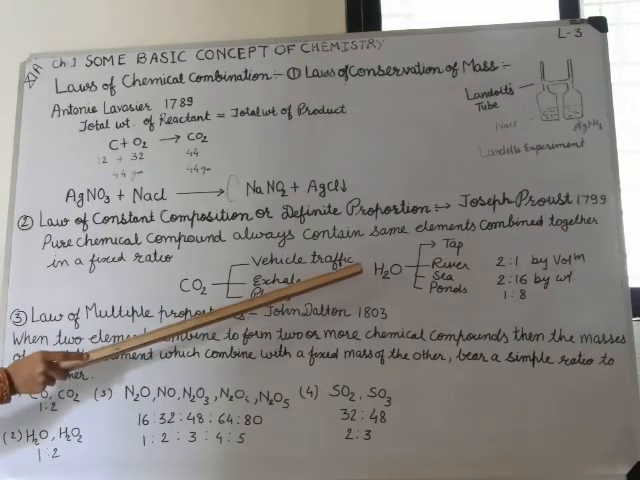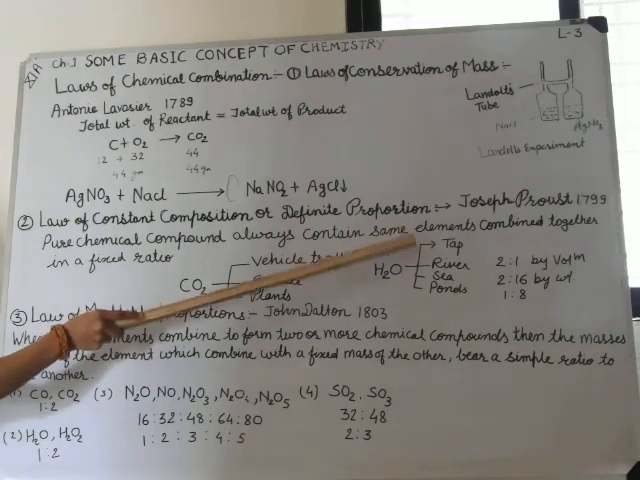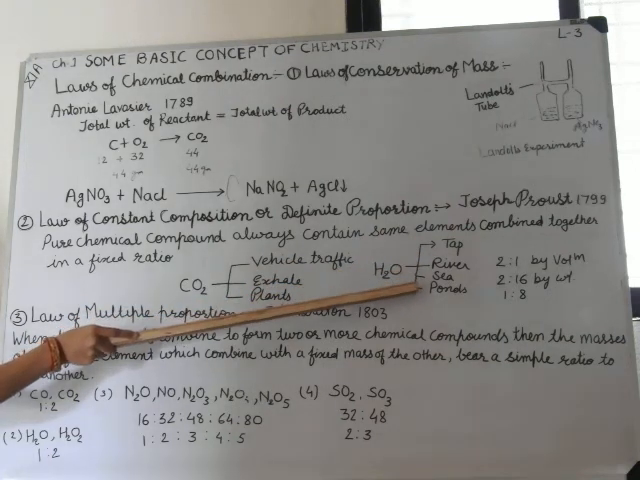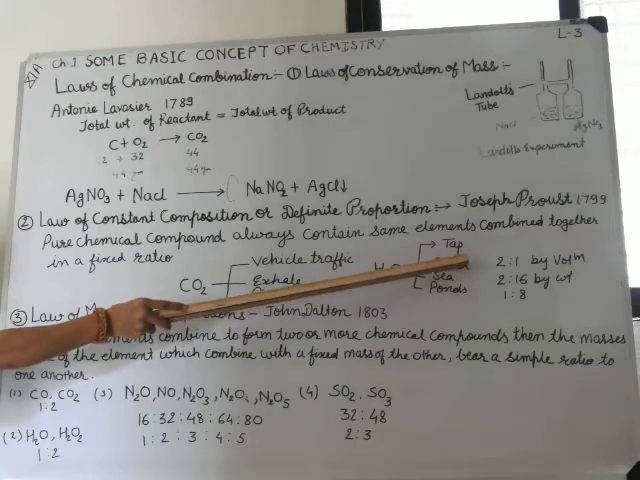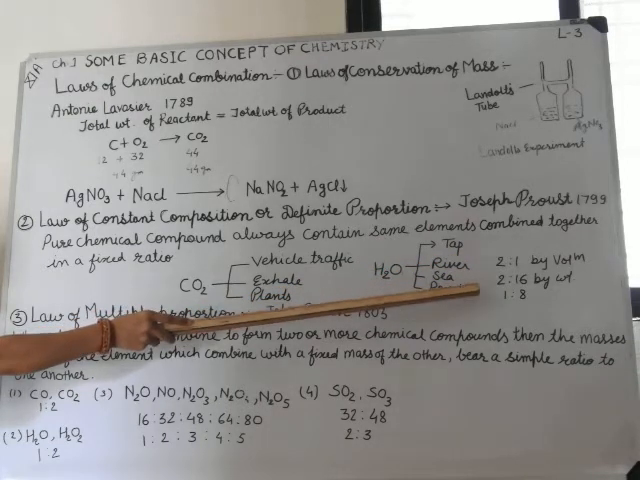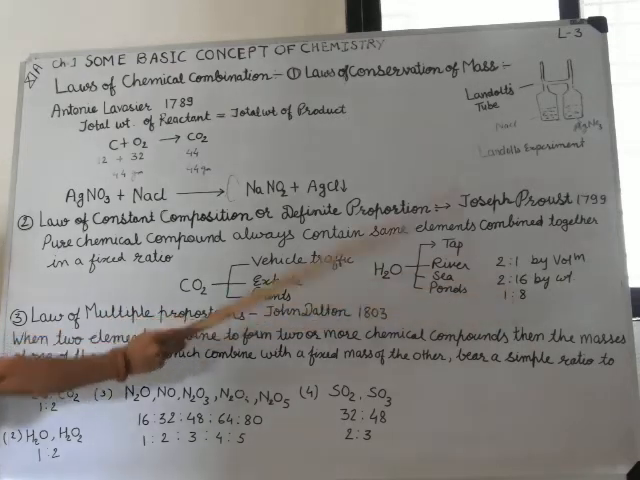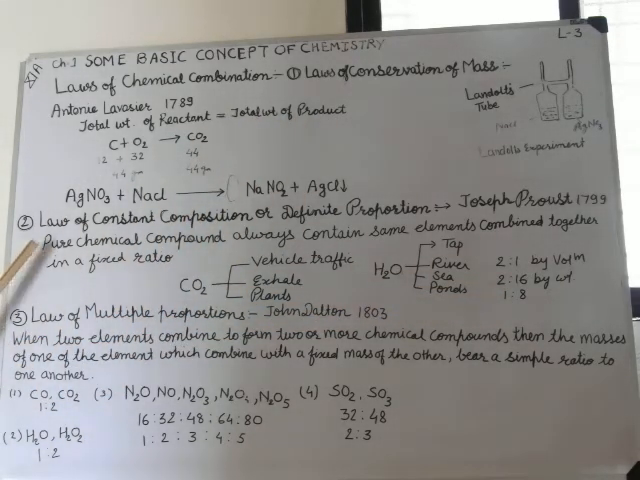Water has many sources: tap, river, sea, ponds. But the ratio by volume is 2:1, and by weight 2:16, which simplifies to 1:8. This is the law of constant composition.